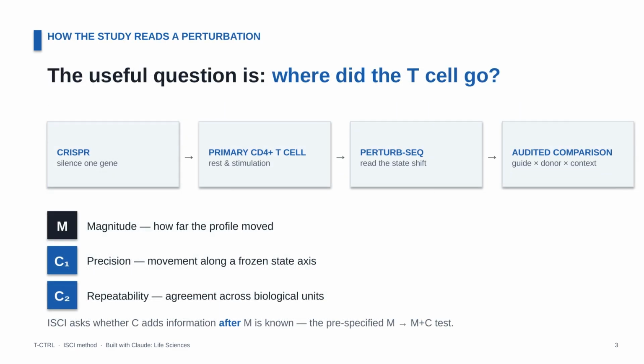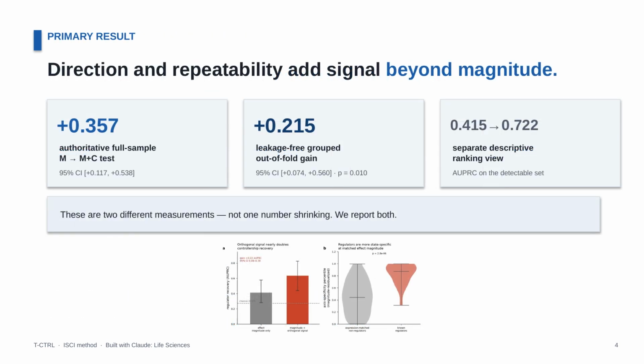So we silence one gene in a primary human T cell, read the whole transcriptome, and compare where the cell went across guides, donors, and contexts. The key question: does direction add anything after magnitude is already known? It does. In the pre-specified test, adding direction and repeatability to a model that already knows magnitude improves recovery of